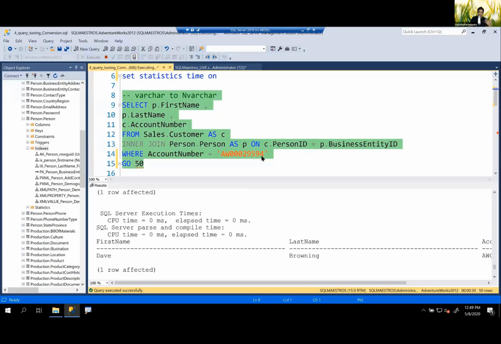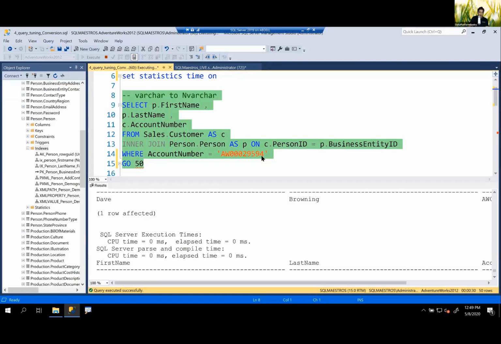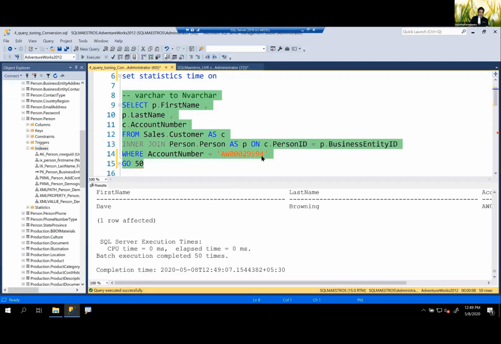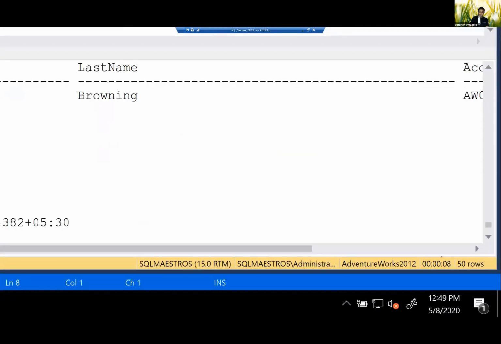Let's run this again 50 times and see how much time this takes. Do you see it's running a little faster now? Okay, but we need to look at the overall time. Earlier it took 30 seconds and now it is done. It has taken 8 seconds. There you go. So friends, decide for yourself whether a few milliseconds matter or not.